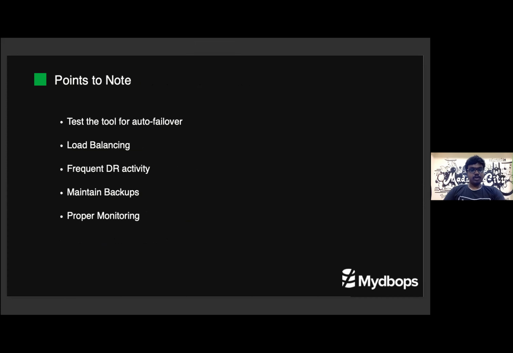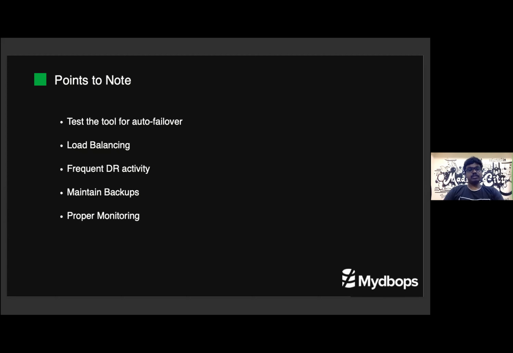Here are a few points to note. If you are using any open source tool, make sure you have completely tested it, and it should be very easy to configure and maintain. Otherwise, just having an HA framework will give us more advantage. And try to use load balancing, even if it is application-level load balancing, that is also fine, or else we can use some kind of load balancer like pgpool-II. Also do frequent DR activity to make sure we have a good auto failover mechanism, and maintain backups.